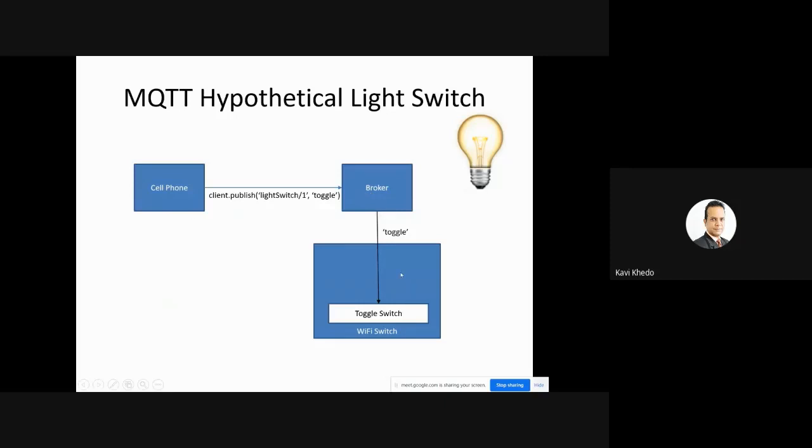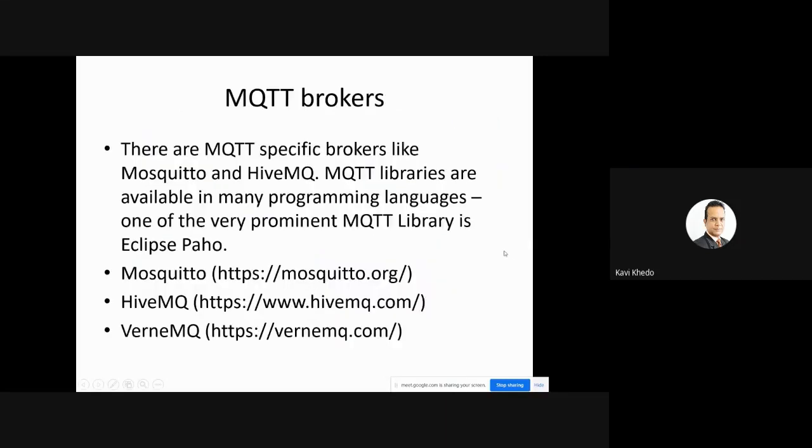So you receive the value now. A value has just arrived and is being transmitted. Now the switch received a message toggle, so it switches on and off. So this is how you can implement a real application using MQTT. If you want something to happen when you send a message, or you trigger some action, you can use MQTT for this purpose.